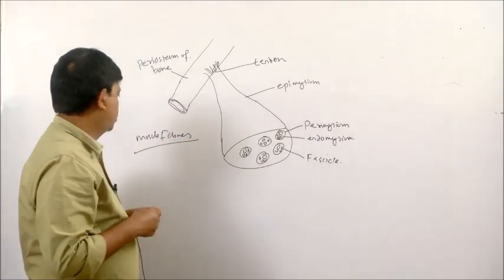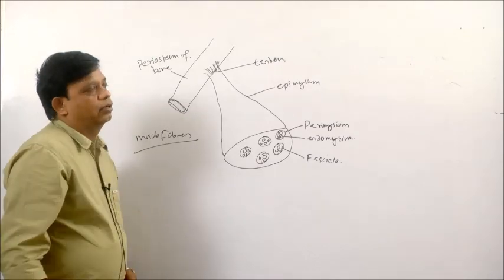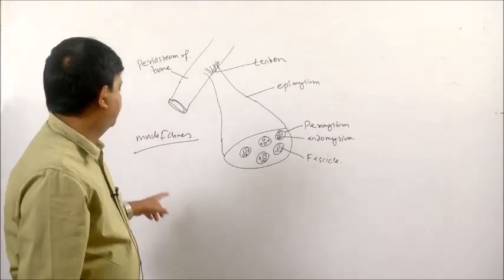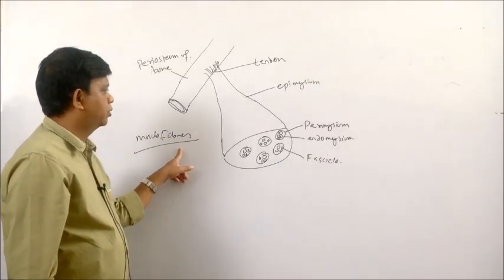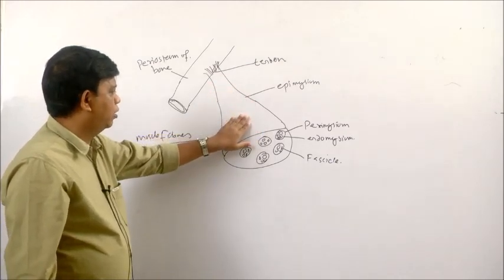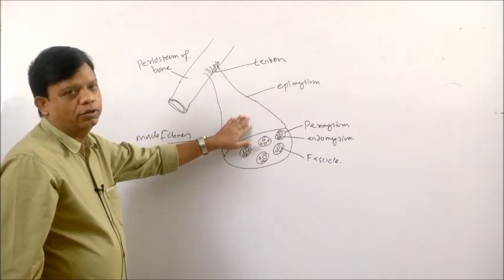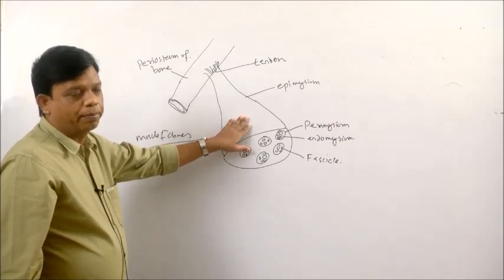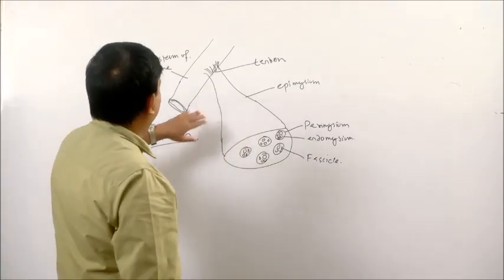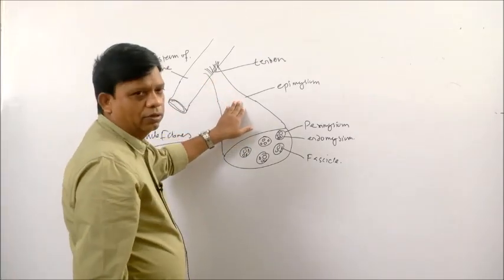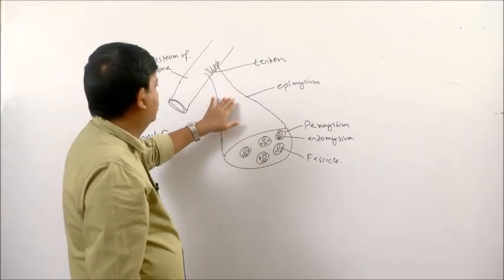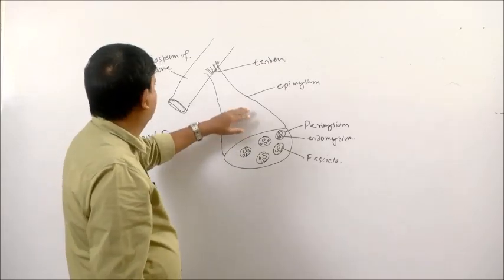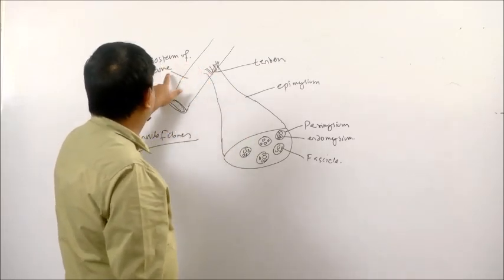Muscle cells are called muscle fibers because of their elongated shape. They are thread like, elongated in shape, that is why muscle cells are known as muscle fibers. This is a skeletal muscle. A skeletal muscle is composed of a large number of muscle fibers. A skeletal muscle is attached to bone at least at two places. A skeletal muscle is attached to bone or periosteum of bone.